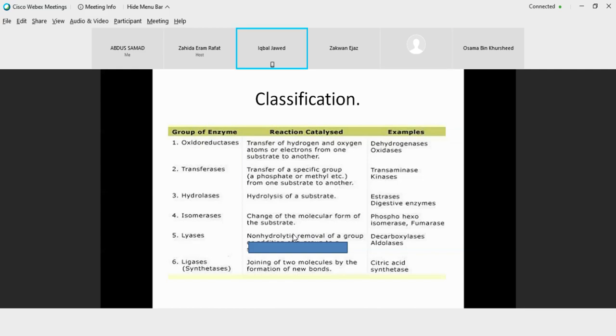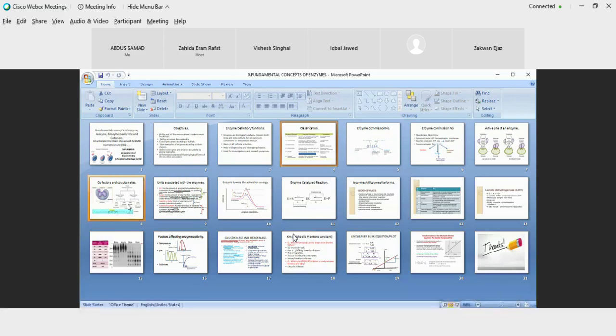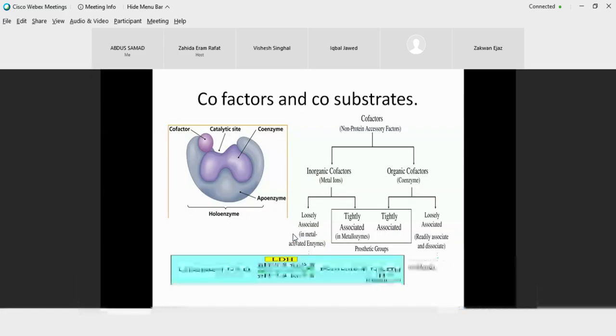Thank you, ma'am. Okay. Will you explain co-substrate? Co-substrate. See, the first thing is that a co-substrate is organic. So it would be a coenzyme. All the co-substrates are coenzymes because they are organic. Now, if your